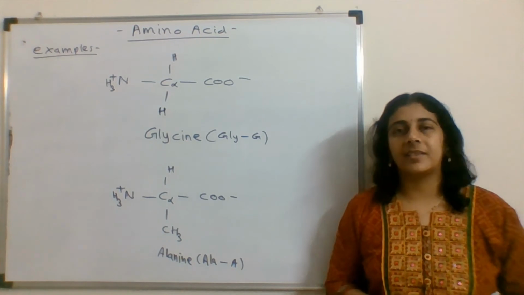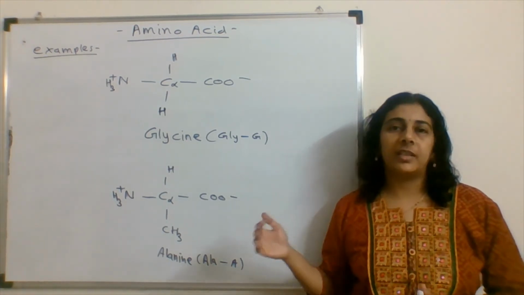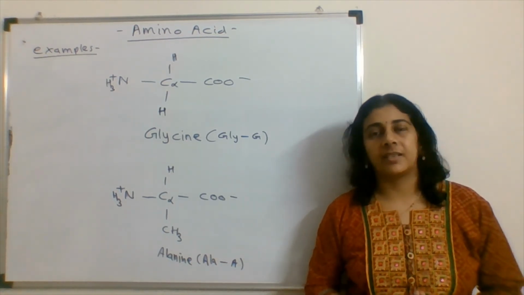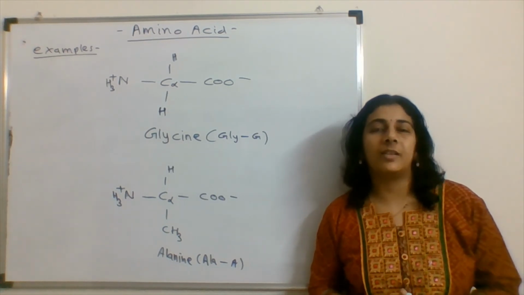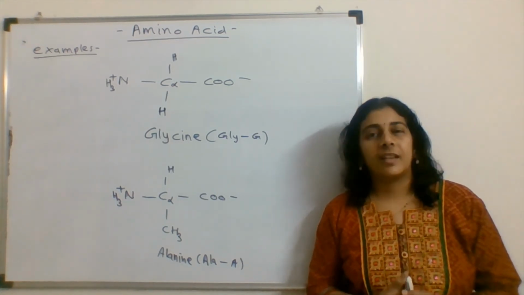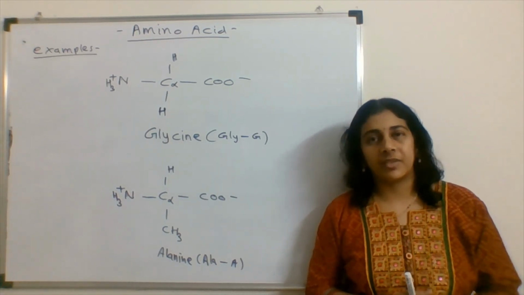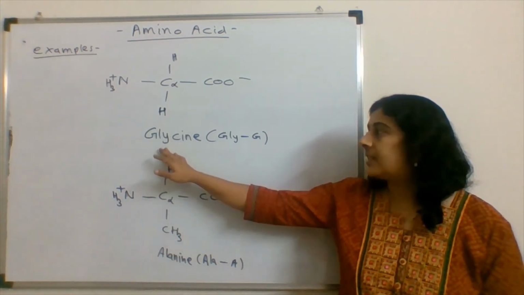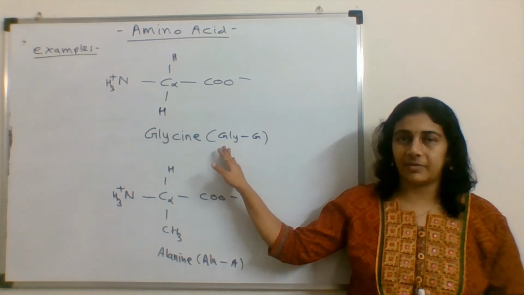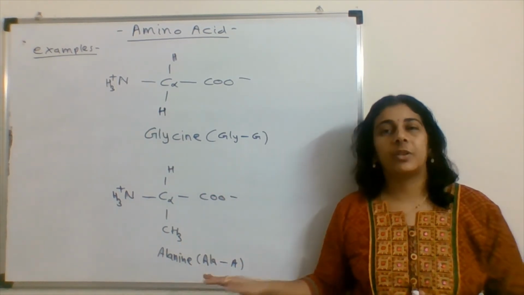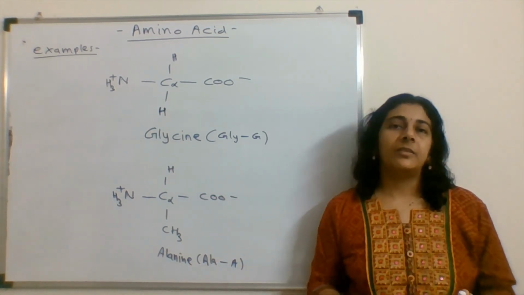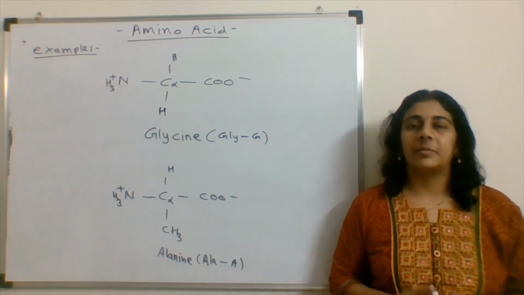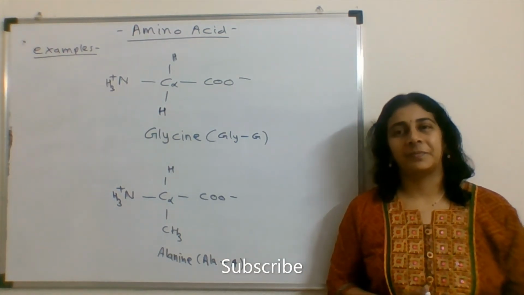So while studying itself, we'll write both the things simultaneously so that it will be easier for us to remember the single letter given for that amino acid as well as the short forms, like for glycine Gly is given, for alanine we call it ALA. So that can also be remembered simultaneously.